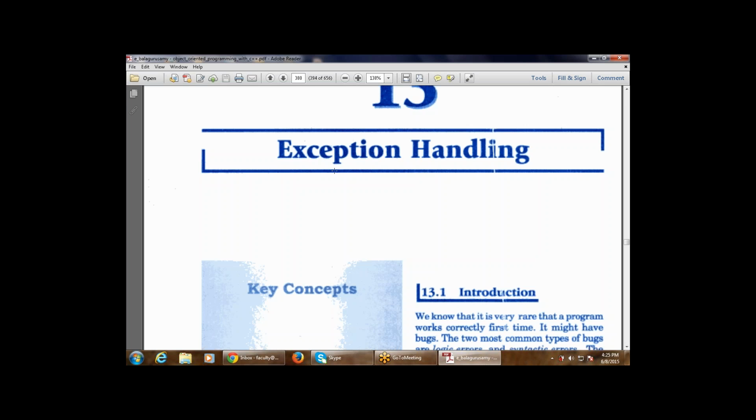We will see what those types of errors are, but in simple terms, an exception means a bug or an error found in the programming language, and handling means how to handle it. So how to handle the exception is known as exception handling, right? So let's start with the introduction: what is an exception and what is exception handling.